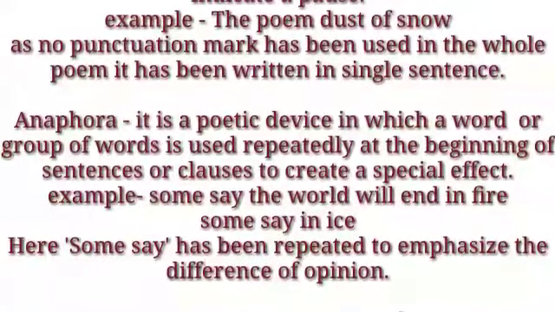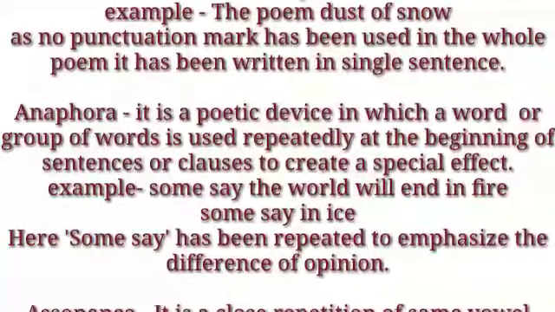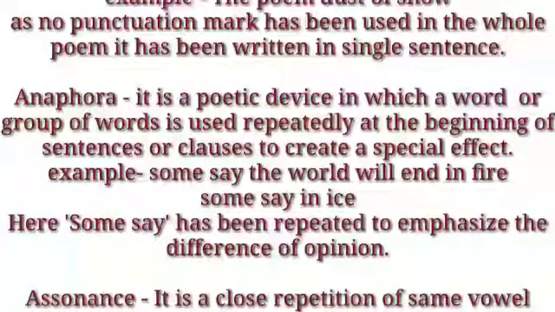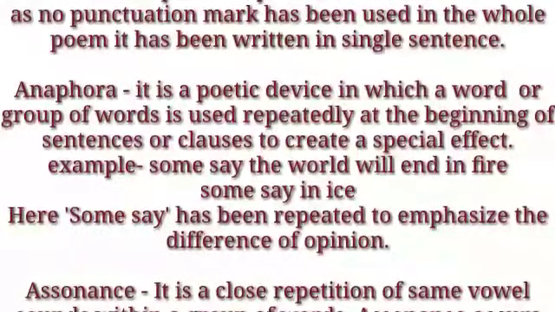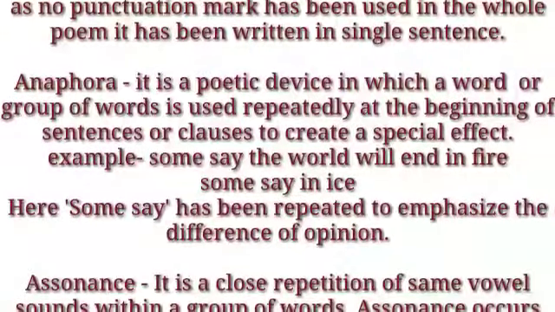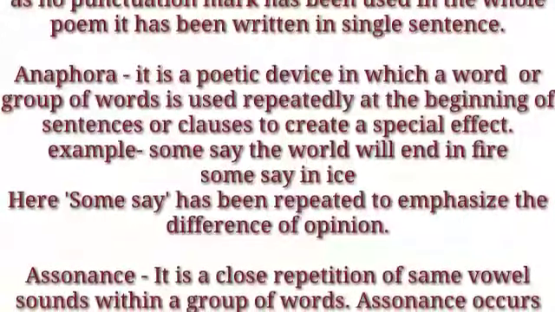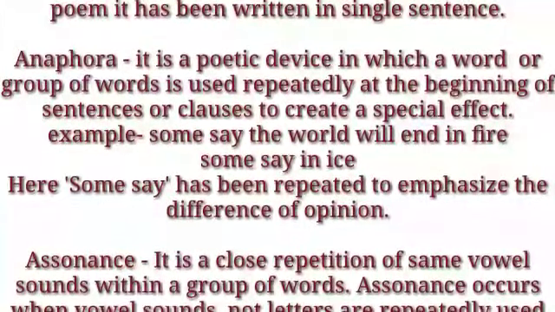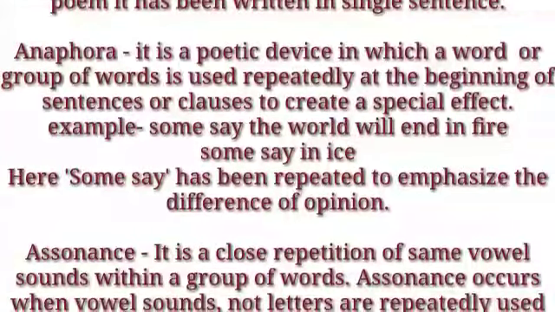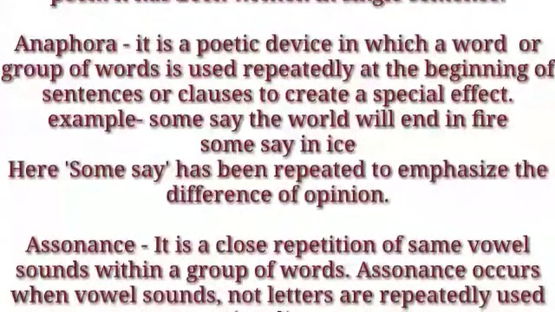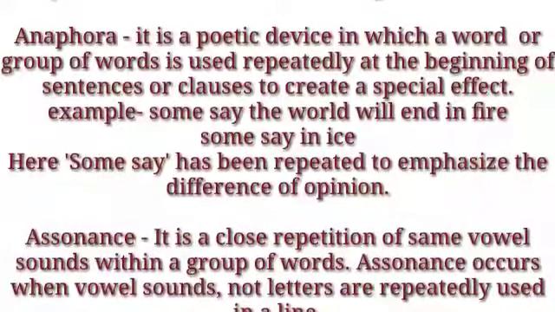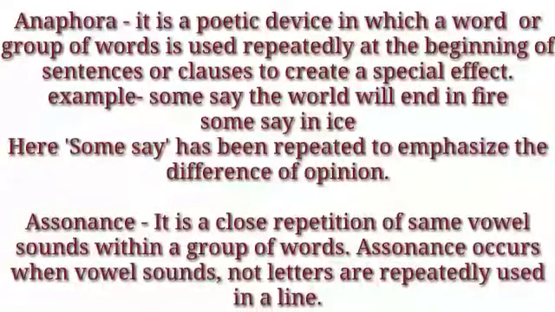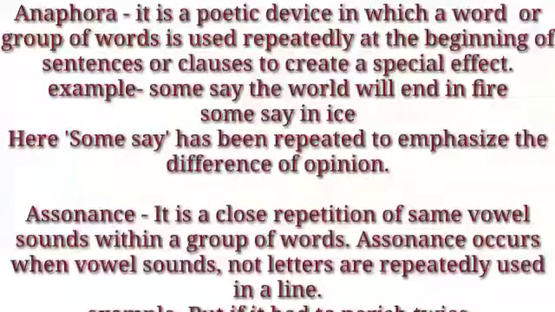Now the next literary device is assonance. What is assonance? It is a close repetition of the same vowel sounds within a group of words. Here sound is important. I am just telling you about sounds, not the letter or the alphabet. Assonance occurs when vowel sounds, not letters, are repeatedly used in a line. Now in alliteration, we just talk about consonant sound.